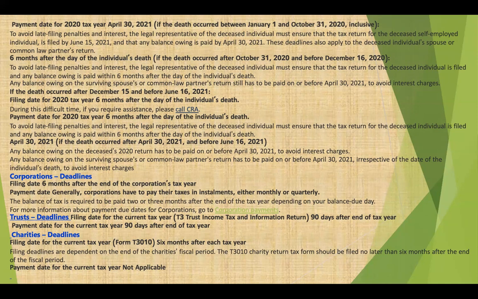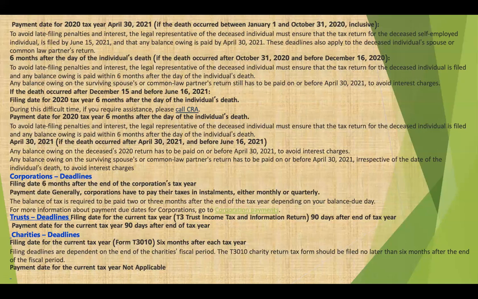So let us try to avoid penalties and interest. Also, if the person dies, the filing date is 6 months after the individual's death. To avoid a late filing penalty, the legal representative of the deceased individual must ensure that the tax return for the deceased individual is filed and any balance owing is paid within 6 months after the death of the individual.